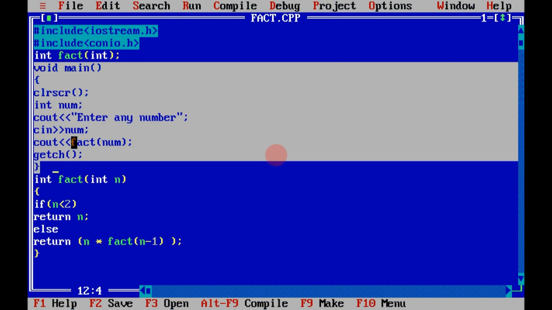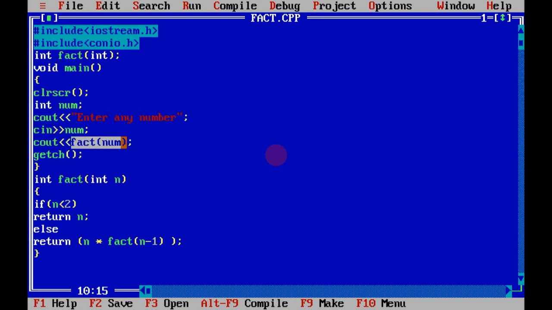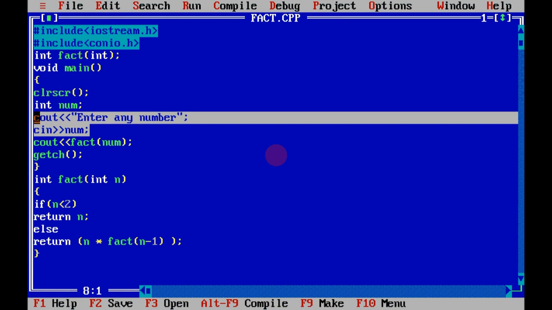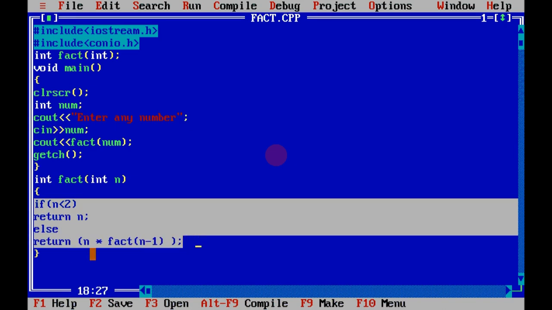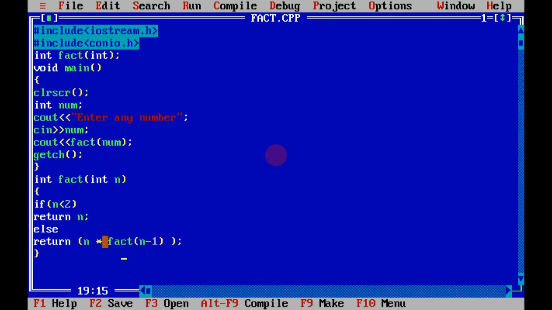Inside the main function we call the function fact, and the num that we enter from the keyboard will be passed to the called function. So n will hold the value 5, and then the if and the else return n into fact of n. It means this is the recursion. This function will call itself again and again.